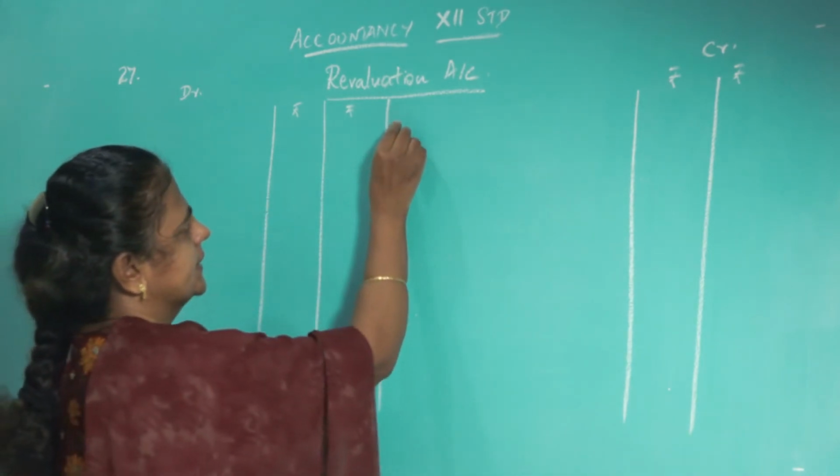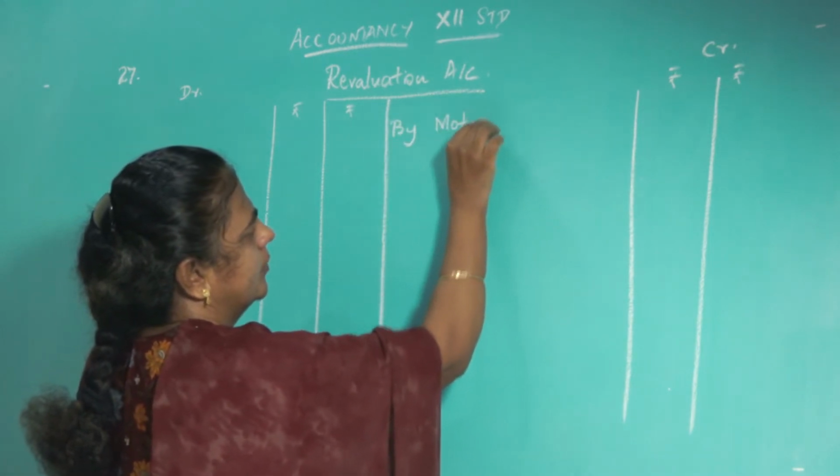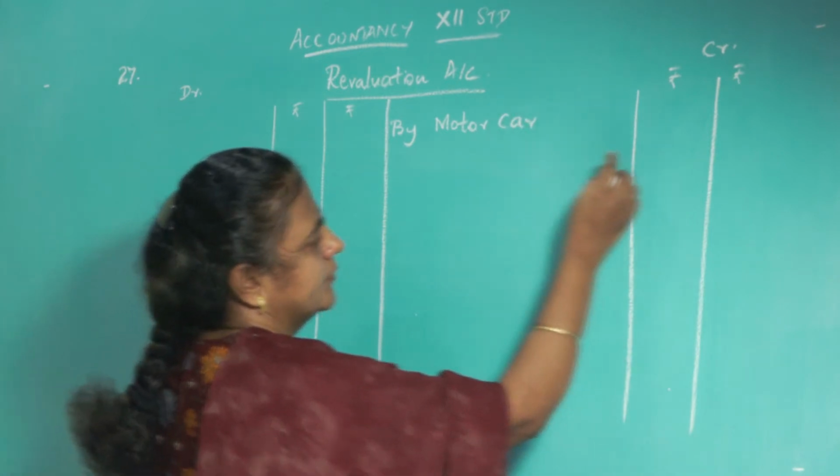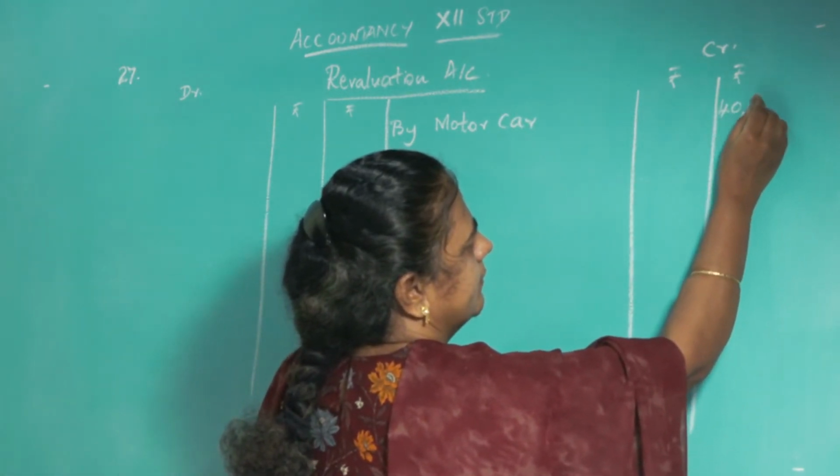So, write here: by motor car, 40,000, increase in the value of the asset.